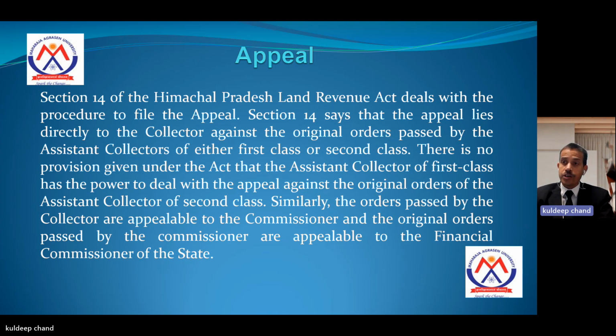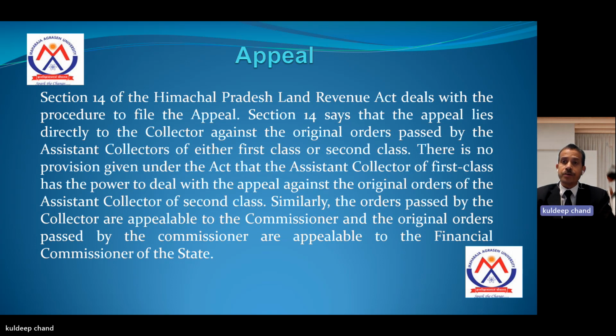Similarly, the orders passed by the collector are appealable to the commissioner, and the original orders passed by the commissioner are appealable to the financial commissioner of the state. Section 14 also provides some restriction on the appeal.